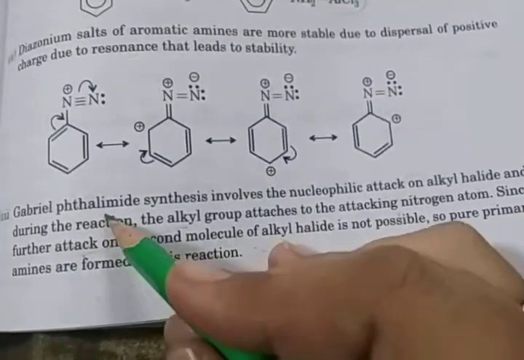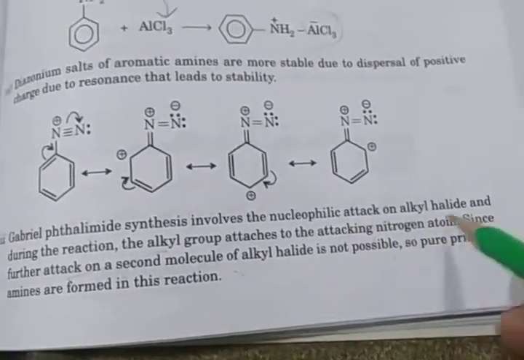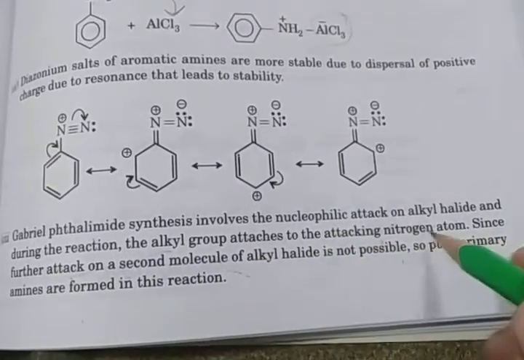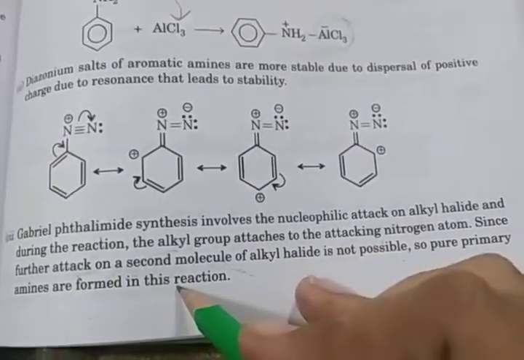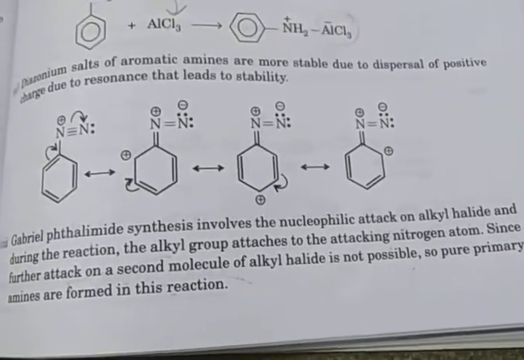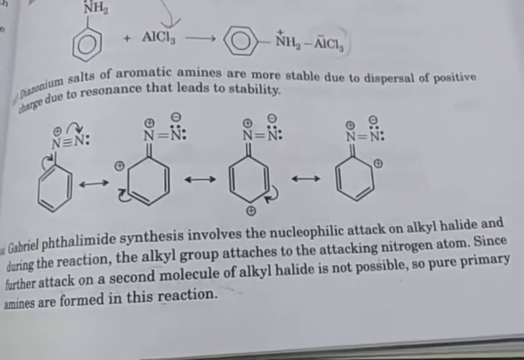So Gabriel phthalimide synthesis only involves nucleophilic attack on the alkyl halide. During this reaction the alkyl group attaches to the nitrogen atom, so further attack on a second molecule of the alkyl halide is not possible. So pure primary amines are formed in this reaction.